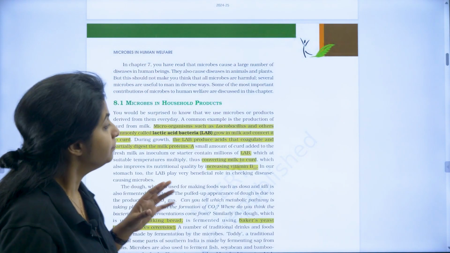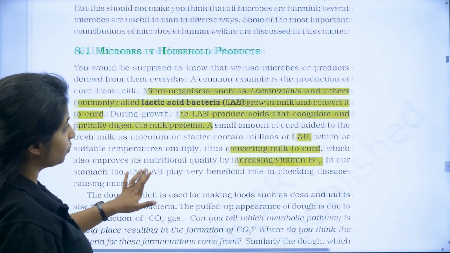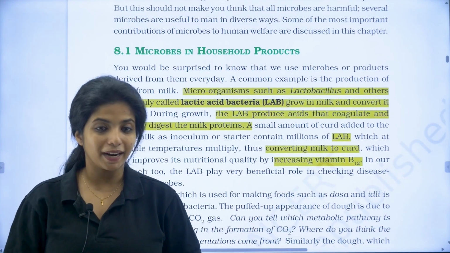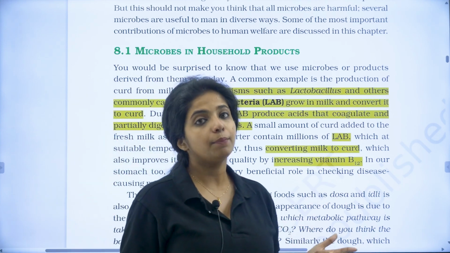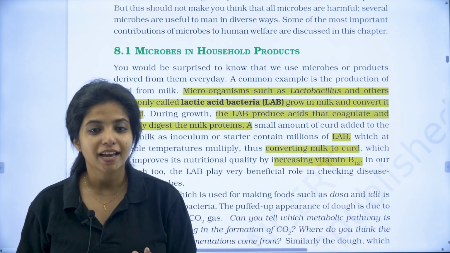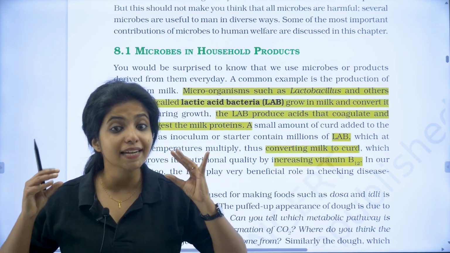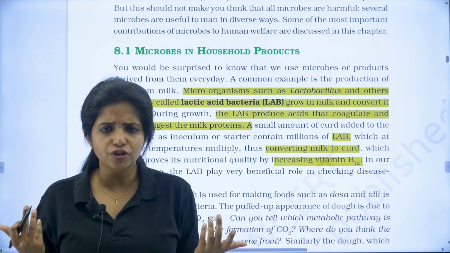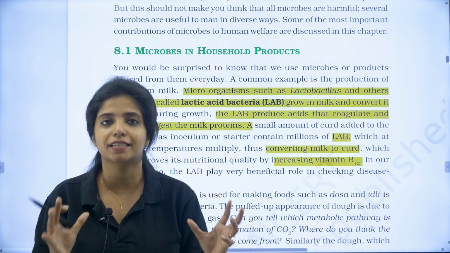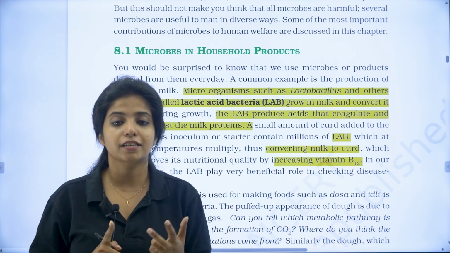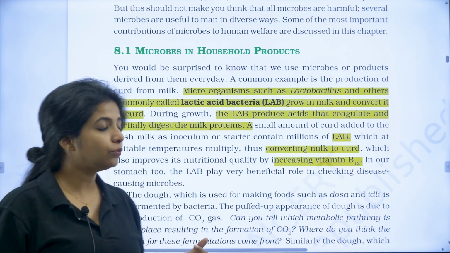My throat is down. Okay, so we have the first bacteria, that is lactic acid bacteria. You should be knowing about its use. What is the use? Basically, it converts milk into curd. Also, it does one more thing: it adds nutritional quality. What nutritional quality? Basically, it increases vitamin B12 content in the curd also. Apart from that, it is the one that converts milk to curd.